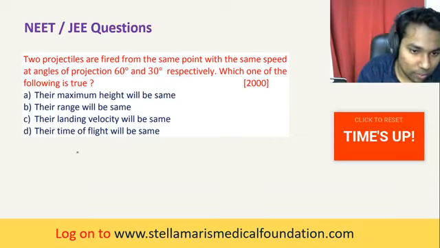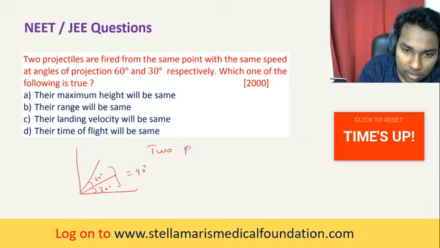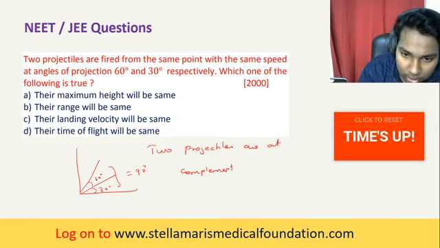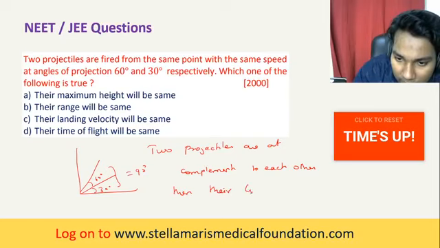George, you're clear, no? The complementary angles. One is at 60 degrees and another is at 30 degrees. So 60 plus 30 is 90 degrees, so they are complementary to each other. When two projectiles are complementary to each other, just write it down, then their corresponding ranges will be equal.